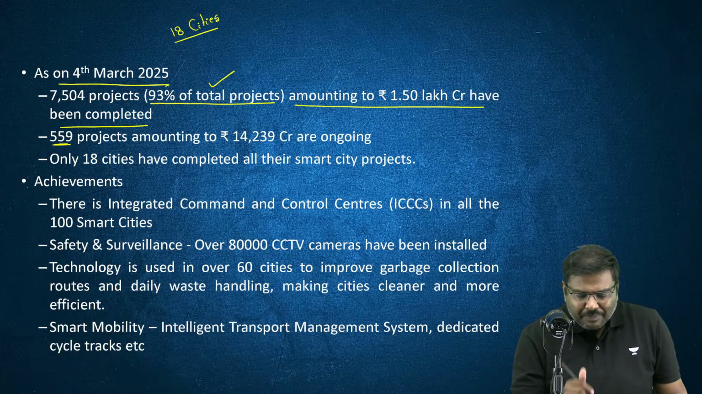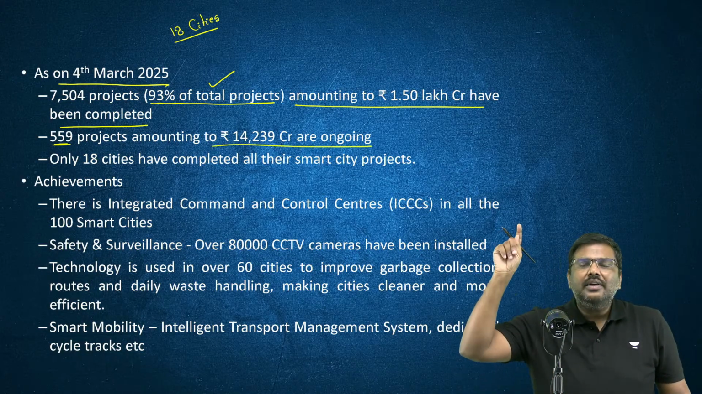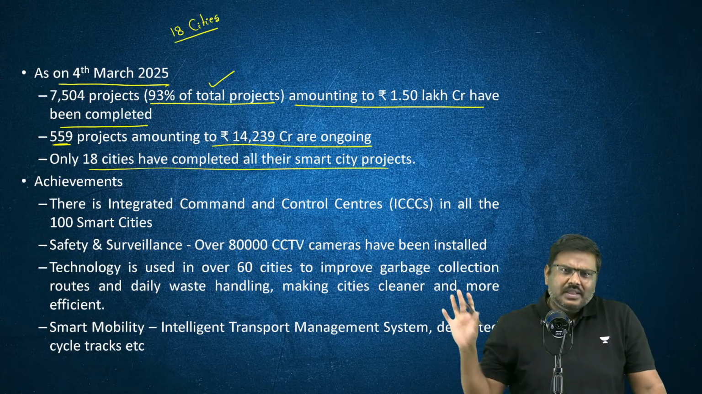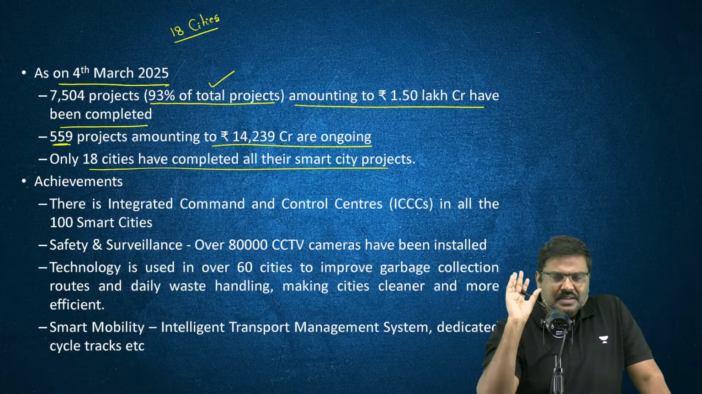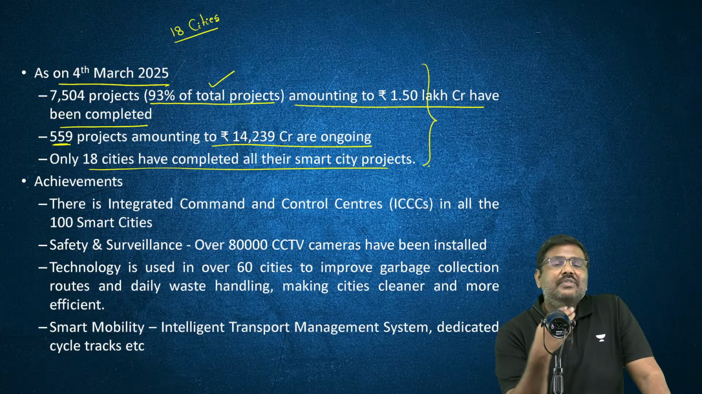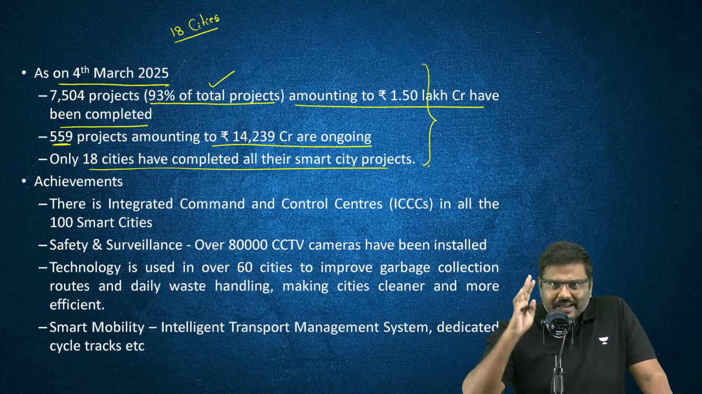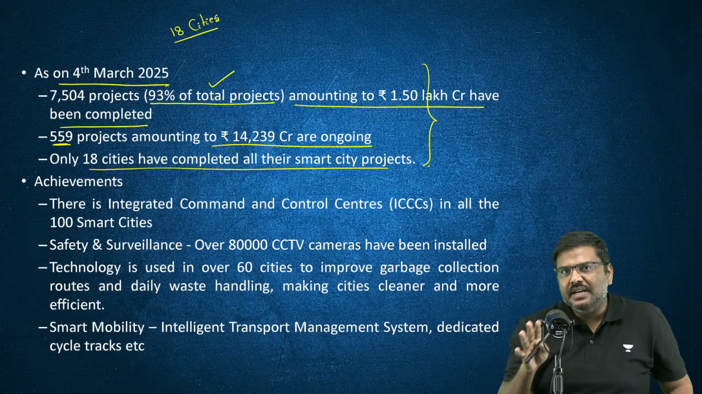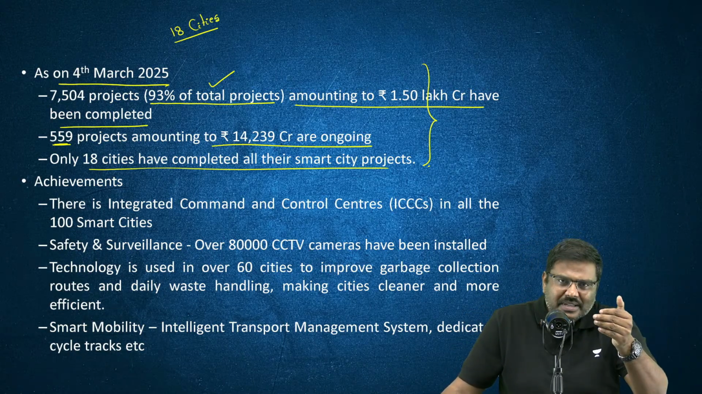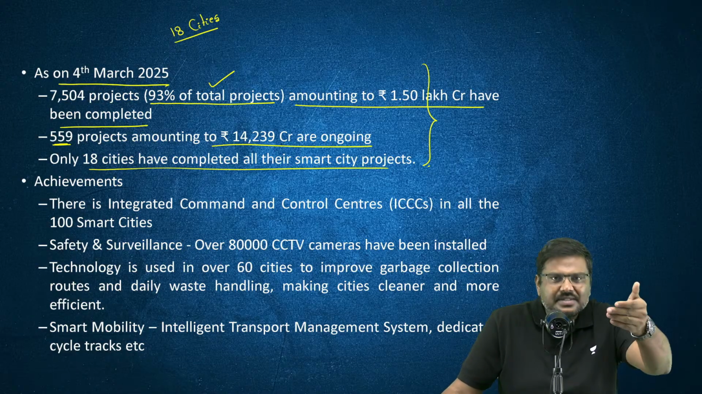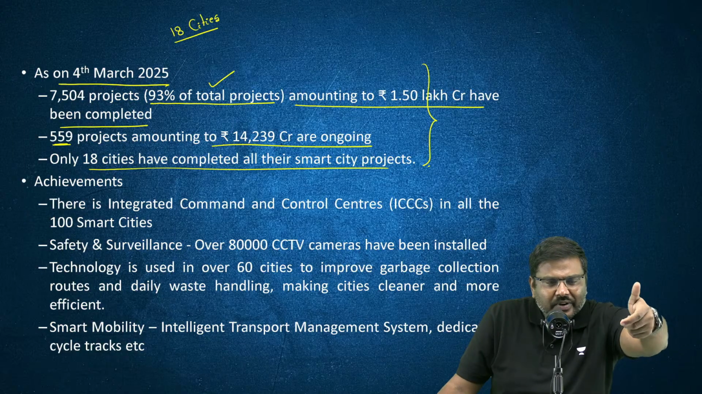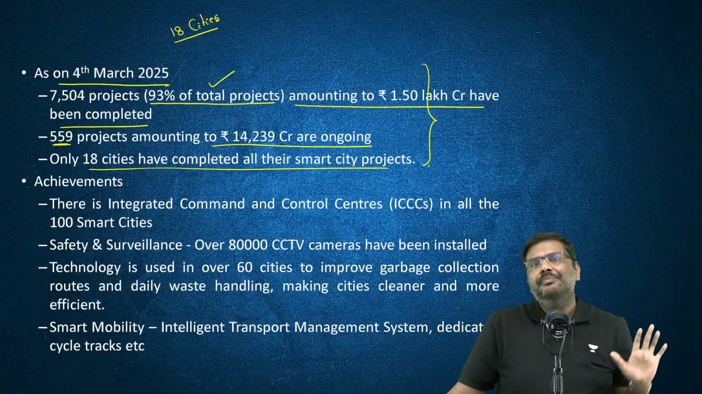559 projects are still pending. These are ongoing, yet to be completed. Only 18 cities have completed all the projects which were identified under Smart City. But what is the issue here? Why have we not been able to do that? The reason cited by the experts is that all the cities which were identified to develop as a smart city received funding from the center, and certain funding they had to do on their own.